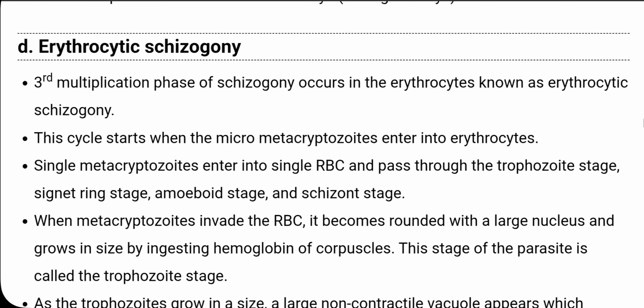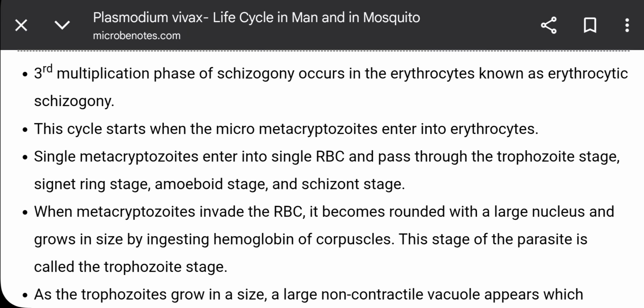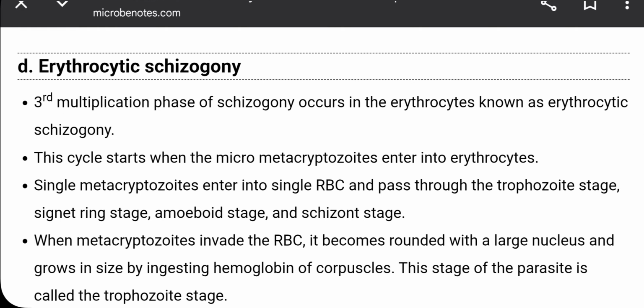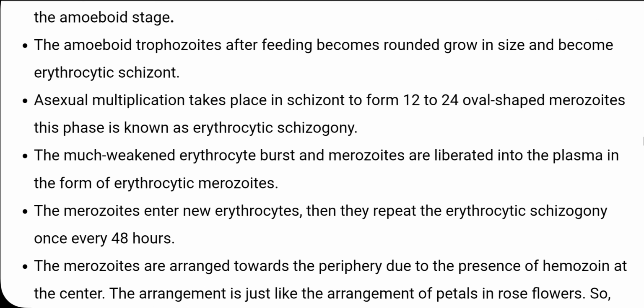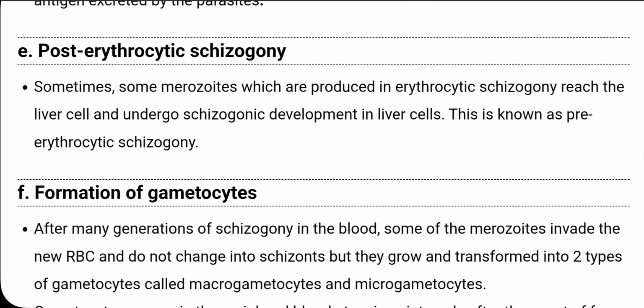Then the erythrocytic schizogony, the third multiplication phase of schizogony, occurs in the erythrocyte, known as the erythrocytic schizogony. Now let's move towards the post-erythrocytic schizogony, where sometimes some merozoites which are produced in the erythrocytic schizogony reach the liver cells and undergo schizogony development in liver cells, and this is known as post-erythrocytic schizogony.